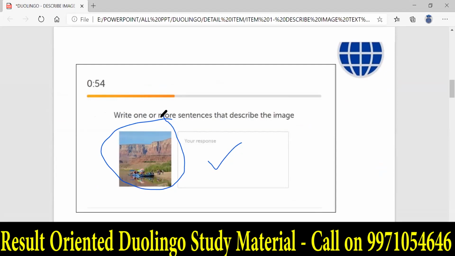It's better if they had given a bigger image so that we can look at it clearly, but the size of the image is usually small, and we have to work with that only. You will get 1 minute to type. And what's written over here? One or more sentences.